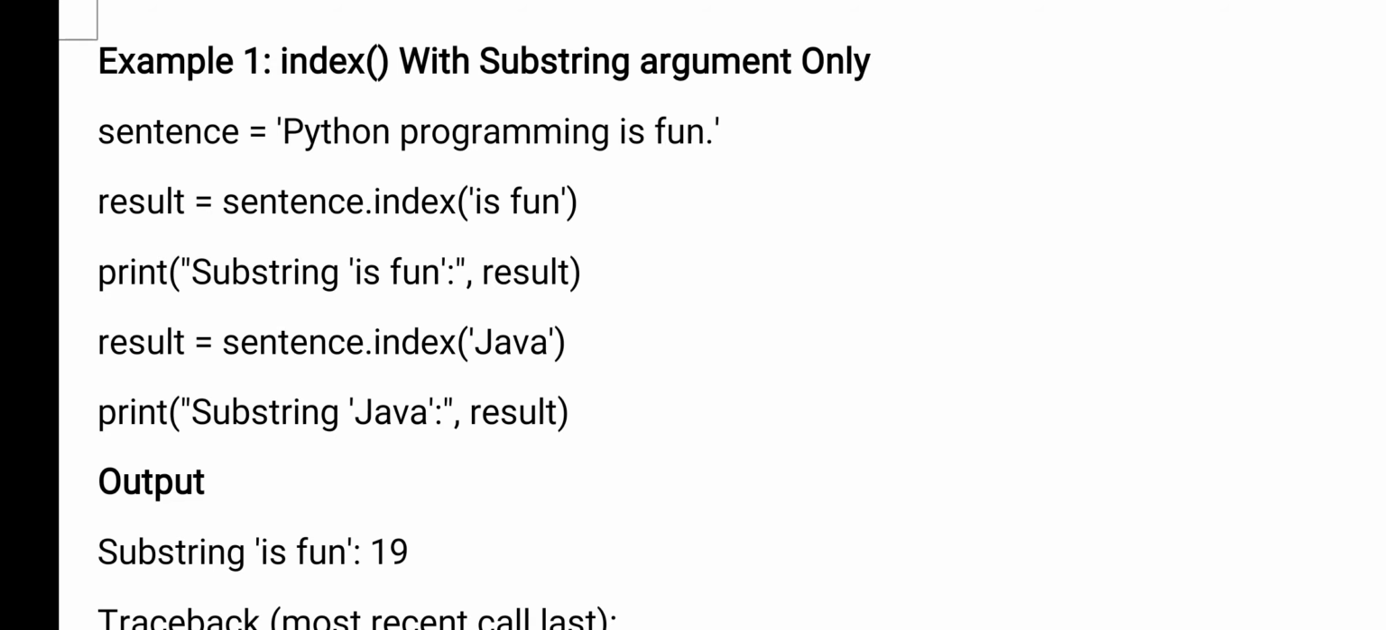It will find the index of the first character. But how are we finding it? Using the index function, right? In the bracket, whichever character or whichever string you want to find the index of, that will be given. In this example you will get the index number as 19. Why? Because here the index of I is 19. So that we are printing, that's it.